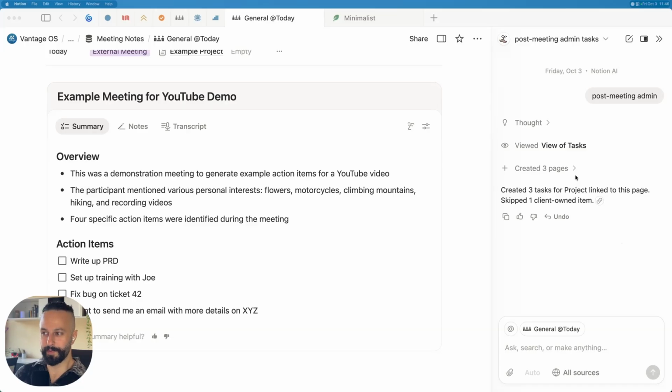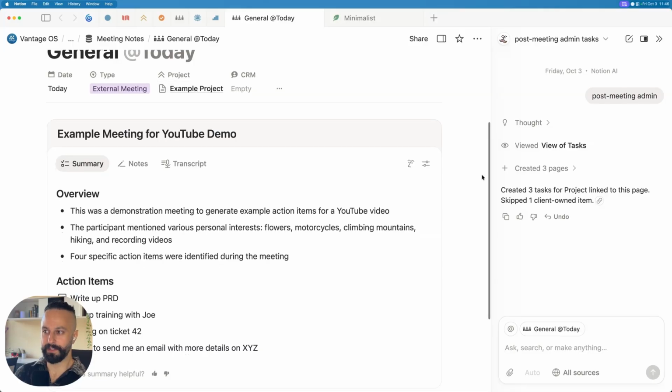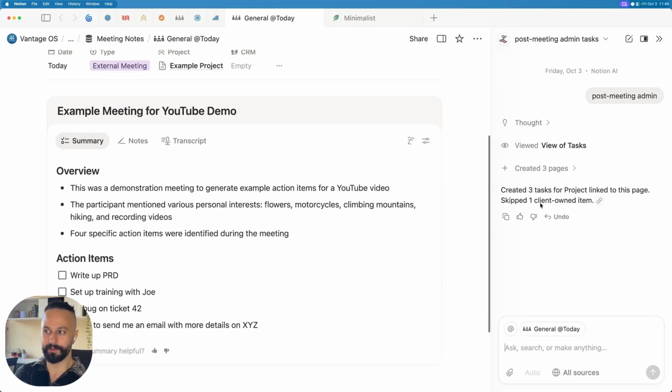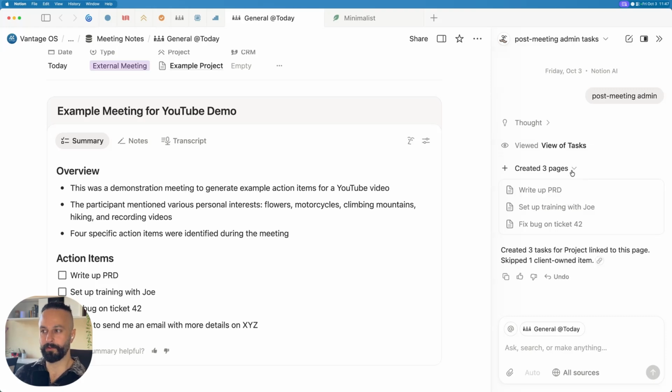He's created 3 pages for the project link to this page. Project is the example project up here. Skipped 1 client-owned item. So this is exactly how I wanted him to give the confirmation to me. As you can see, he did 3 steps. He thought a little bit, he viewed my tasks database, and then he created 3 pages. If I open up the toggle here, you can see a little bit more about what he created: write a PRD, set up training with Joe, fix bug on ticket 42, and then he ignored that 4th checkbox.